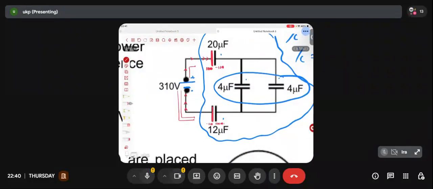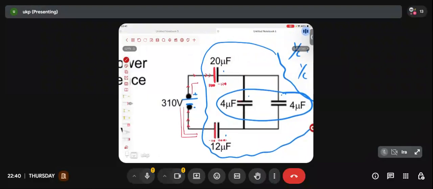Confirm me once. Any doubt up to this? Have we been able to do it right? Yes or no? Look at this particular plate. Let me use another color. Look at this plate, this plate, and this plate. Can we say these three plates are collectively isolated from the rest of the networks?